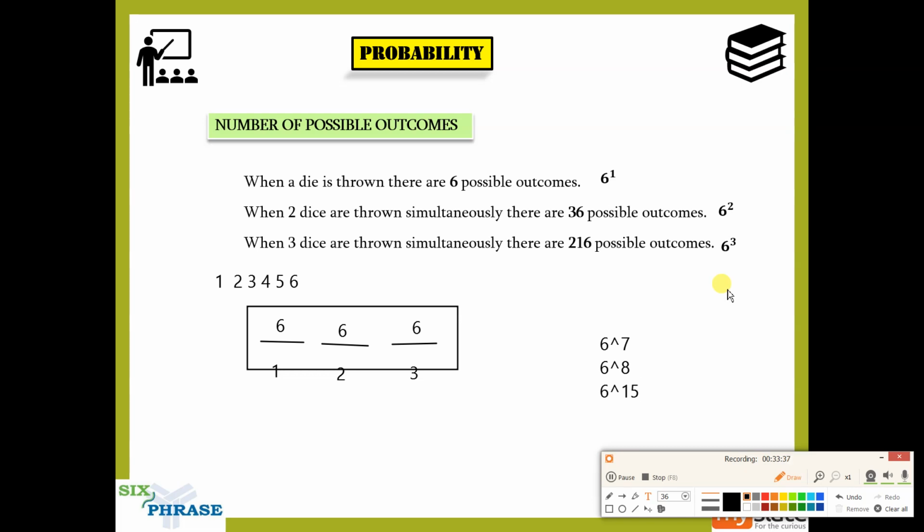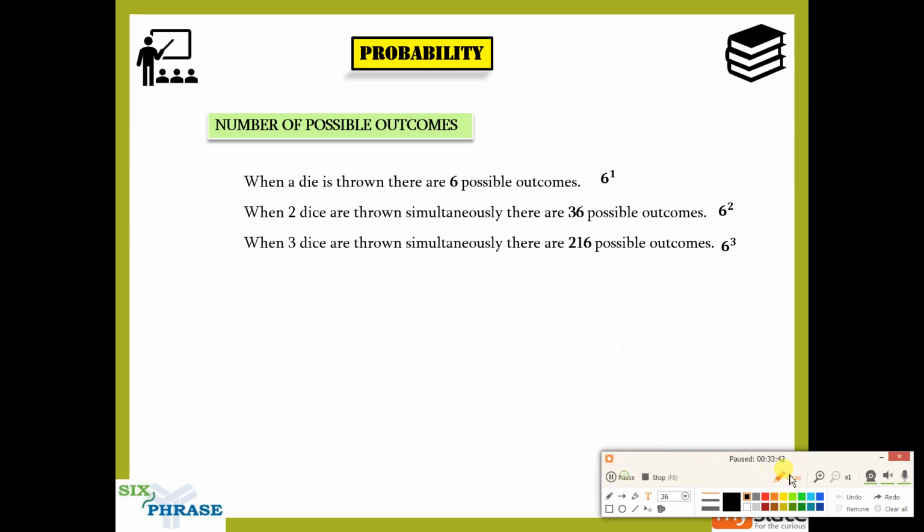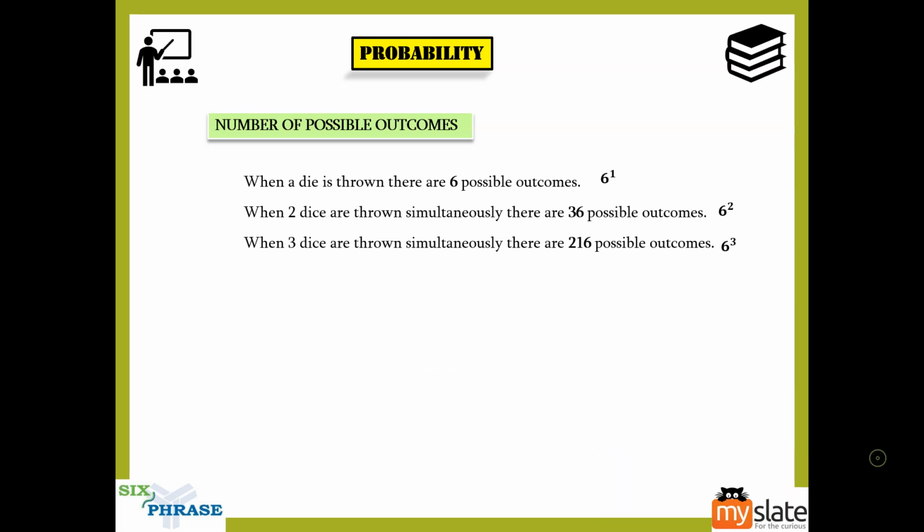Now the same thing, I'm going to give you a different example. See, now we threw a die and we had six possible outcomes. Now we are going to toss a coin. What do you think will happen, guys? How many possible outcomes? Only two.